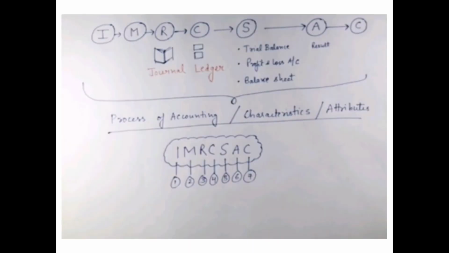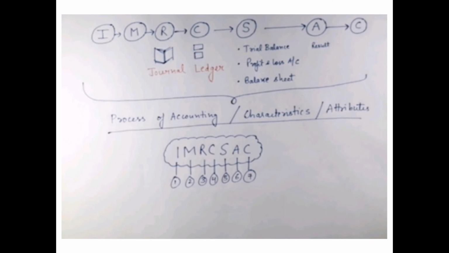Let's summarize all the things. Now again we are revising all the things. Now students, this is the code. I for identifying the transaction that arises in the business. M for measuring in terms of money. That transaction we can express in terms of money, we have to record only those transactions. R for recording. It means if we identify the transaction and can measure this transaction in terms of money, at that time we have to record this transaction in one book, that is the general journal.